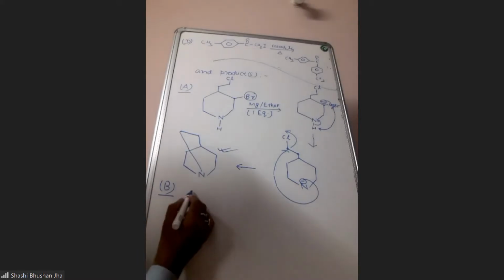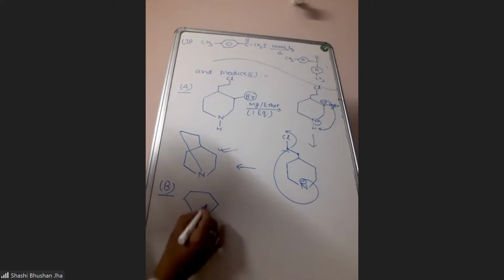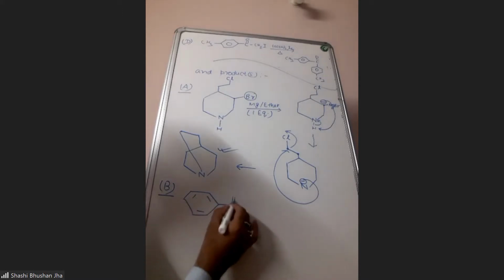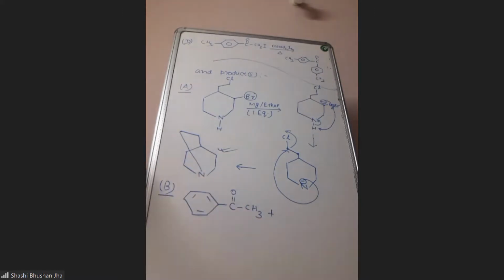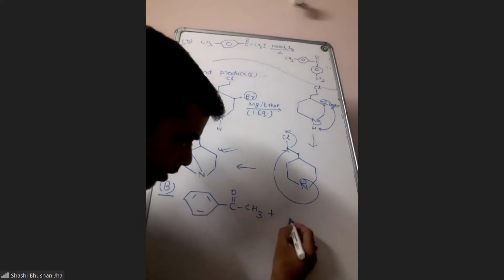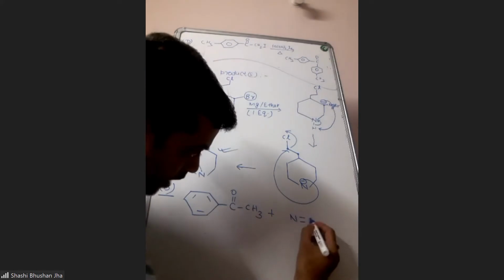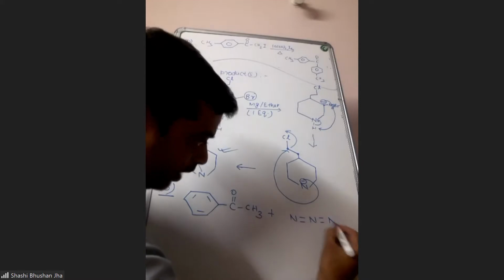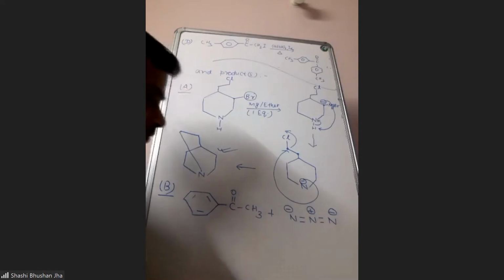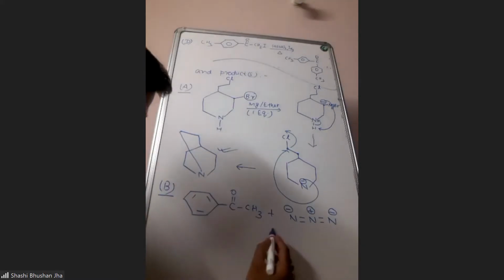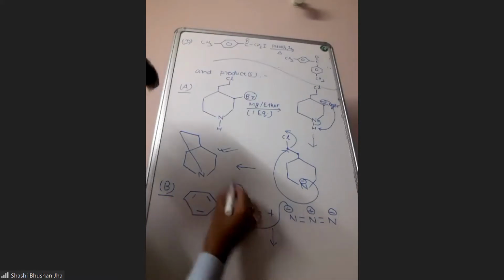Here they have taken acetophenone and it is reacted with sodium azide in the presence of methyl sulfonic acid. Sodium azide will ionize to give Na plus and N3 minus. So this is the azide ion, a nucleophile, and this nucleophile will attack this carbon atom, and the pi bond will move to oxygen.